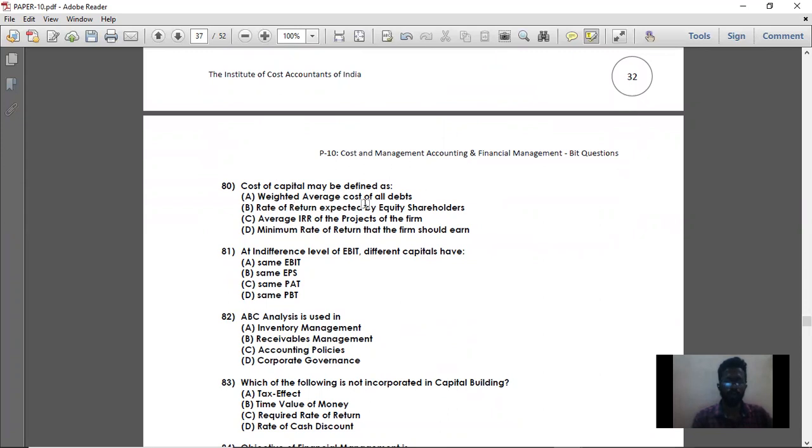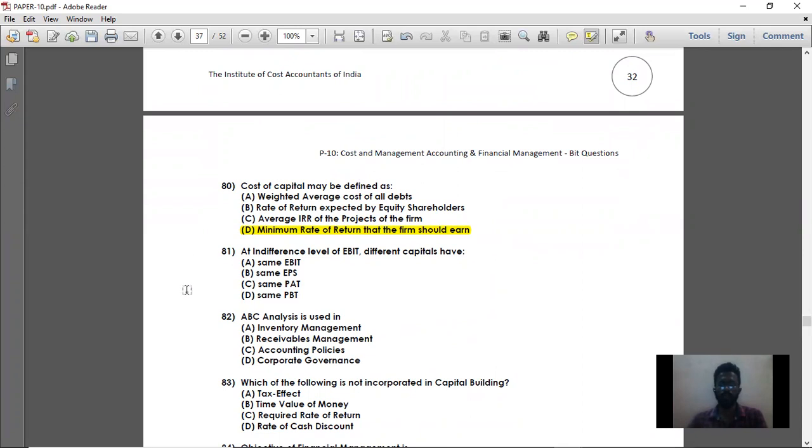weighted average cost of all debts. No, the rate of return expected by equity shareholders, that is expected rate of return. Then average internal rate of return of the project of the firm, that is not defined as cost of capital. And option D is minimum rate of return that firm should earn. So option D is the right answer. Cost of capital is nothing but weighted average cost of all the capital. So whether it is equity, debt, or any other mode of capital, weighted average of it is cost of capital. So weighted average cost of all capital, that is called cost of capital.